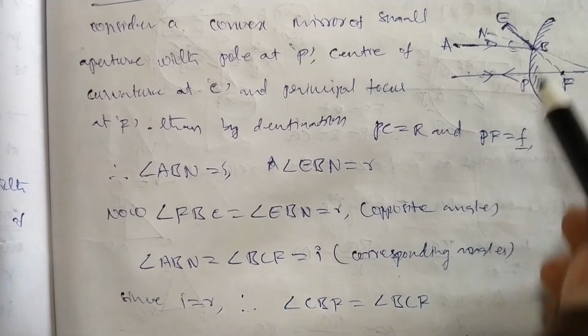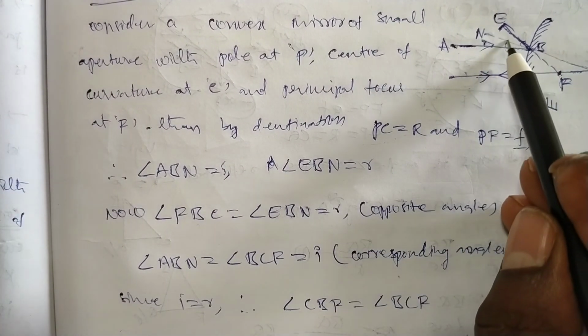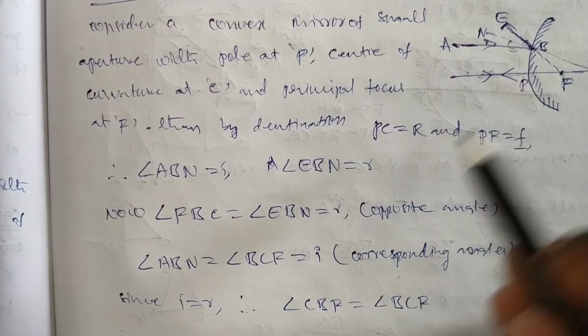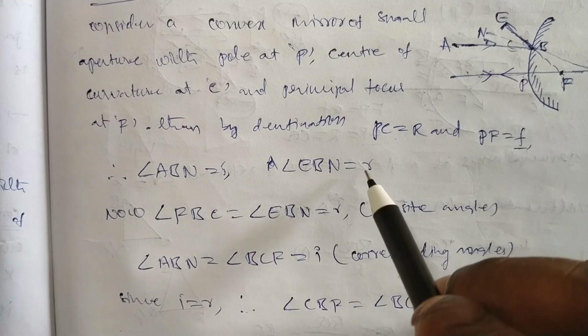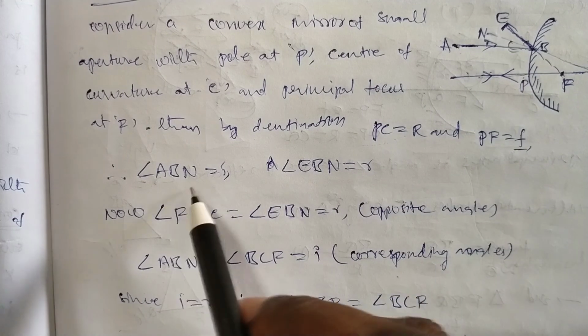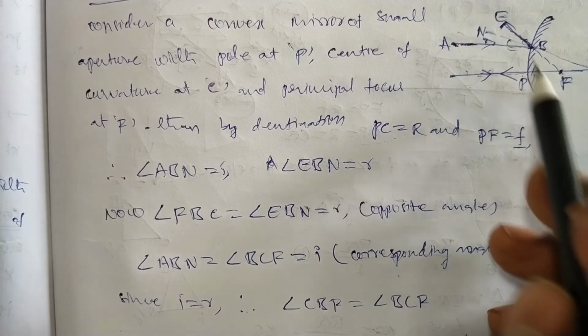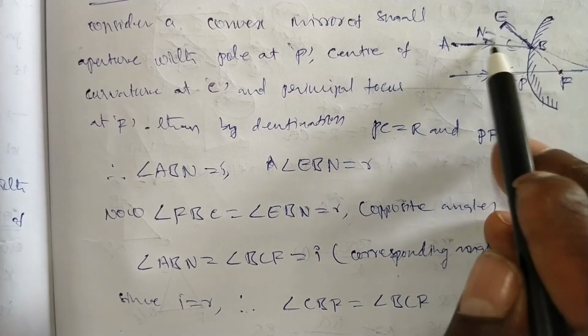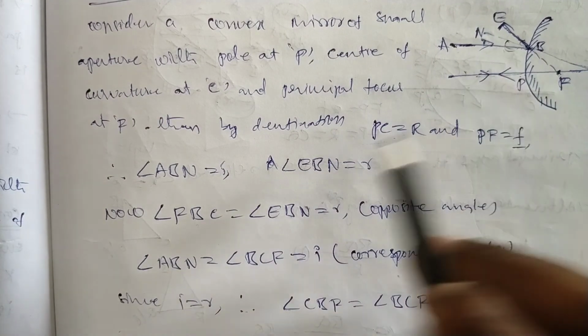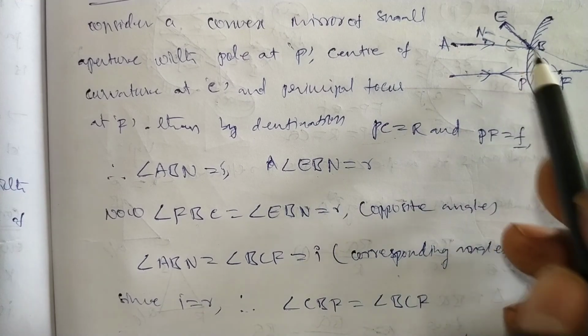According to the law of reflection, the angle of incidence is equal to the angle of reflection. ABN is the angle of incidence and EBN is the reflected angle.